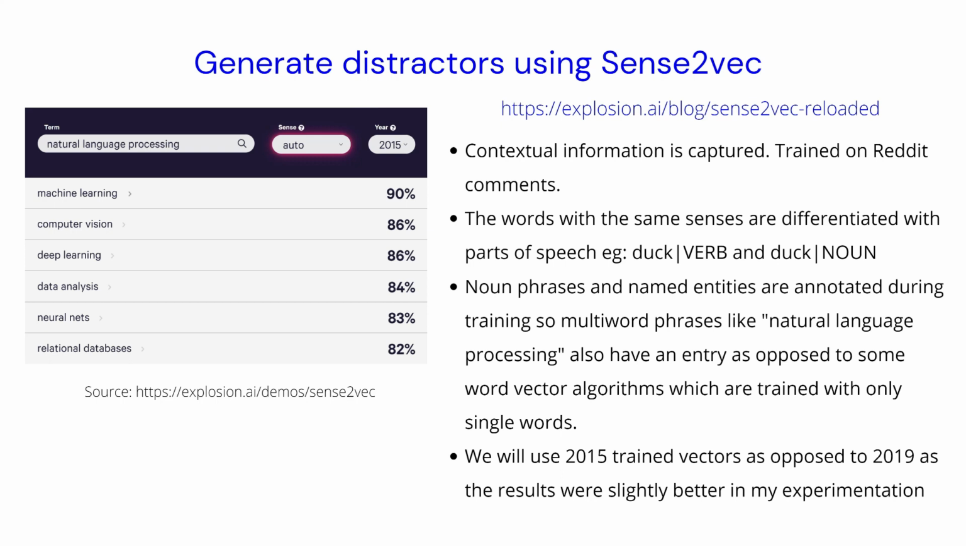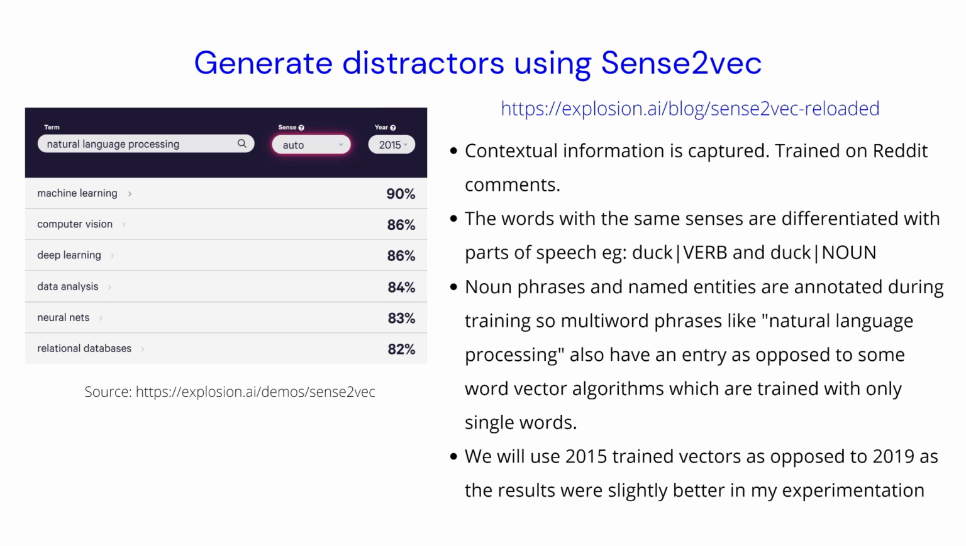And one of the things is that we also capture multi-word phrases, let's say natural language processing or things like that, where there are several words. What we do is we identify these noun phrases and we introduce an underscore in place of space. So natural_language_processing would be taken as one single word when training the algorithm.